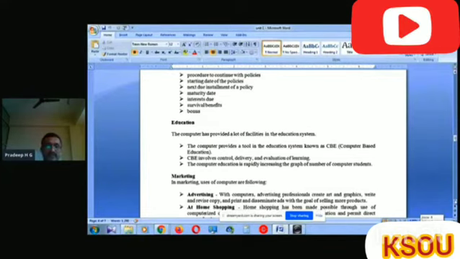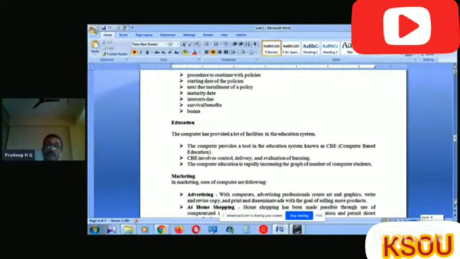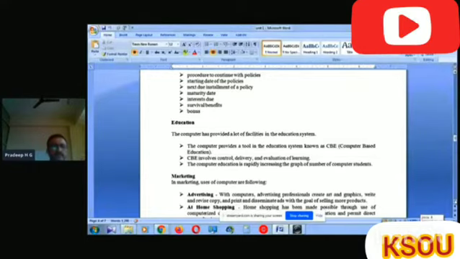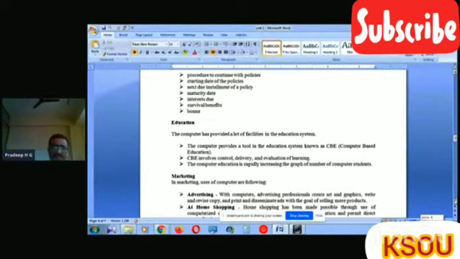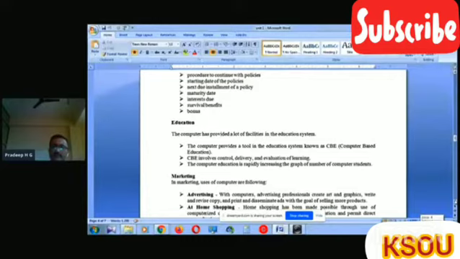Where you sit, you are able to learn anything related to education. It is possible when we apply the computer in the education field. Besides this, we can retrieve data from any organization. For example, what courses are offered by KSOU, you can easily know if you go to the website.